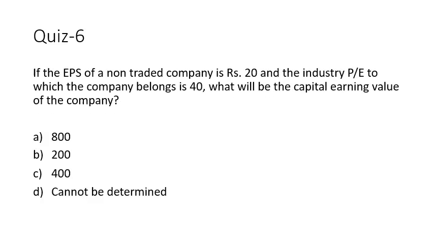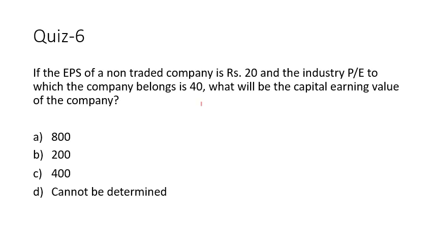Let us move on to question 6. If the EPS of a non-traded company is 20 and the industry PE to which the company belongs is 40, what will be the capitalized earning value of the company? Here the capitalized earning value is more like the PE ratio that we are considering. If we consider the PE ratio for a company which is thinly traded, we take the EPS as 20, while we take the industry PE which is 40, but we only consider 25% of the industry PE. So 25% of 40 is 10.